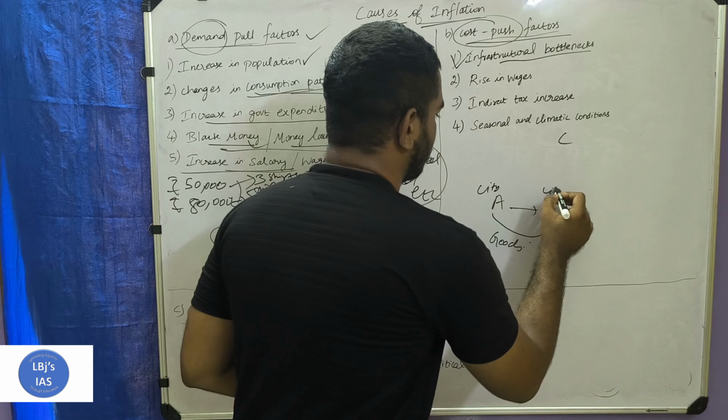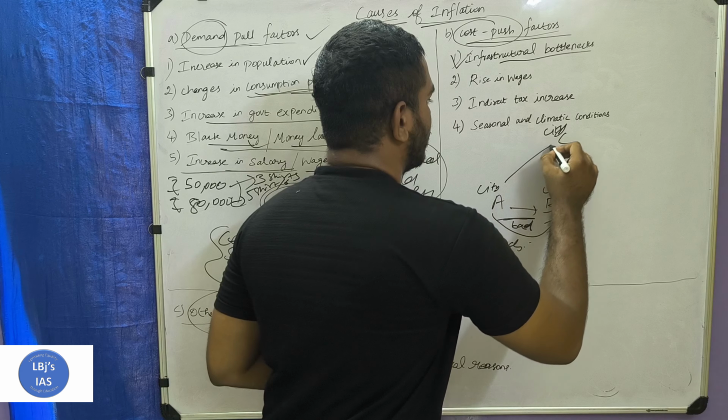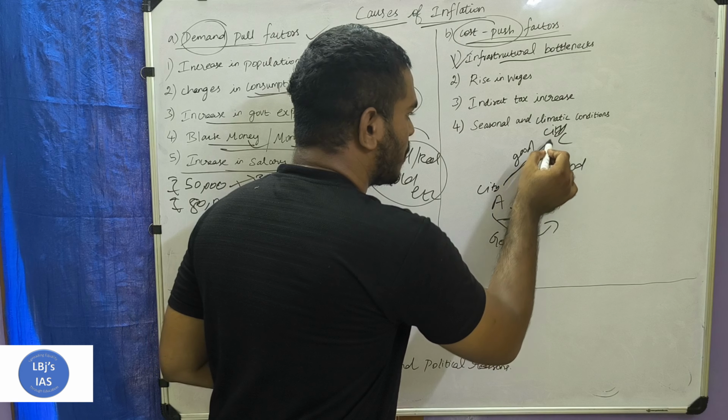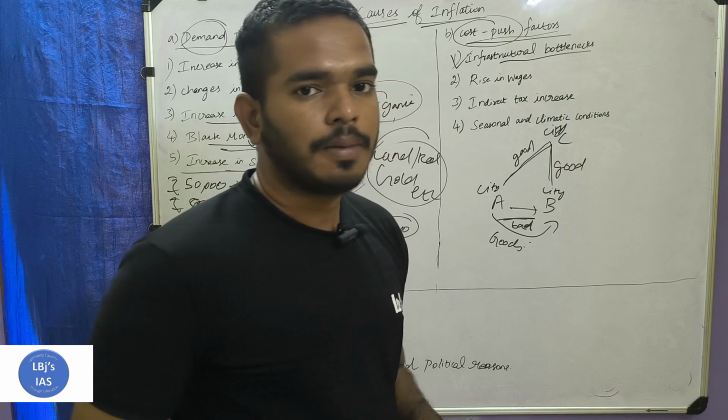But if there is no road facility or a very bad road facility between city A and city B, but there is a good road between city A and C and between city B and C, what happens is that the company needs to send the product to city C and then to city B, because here there is no road facility or a very bad road, but here there is a good road.